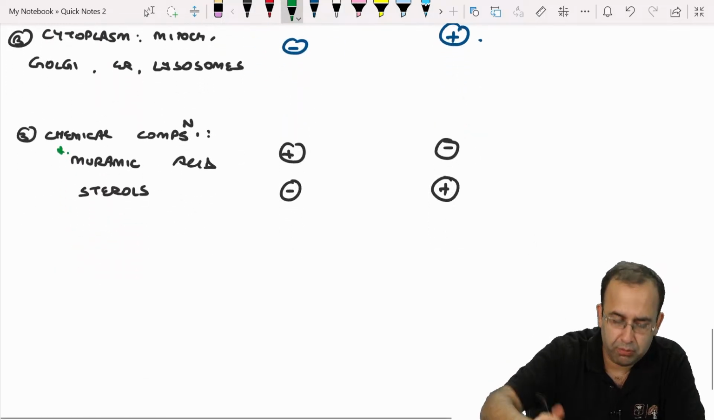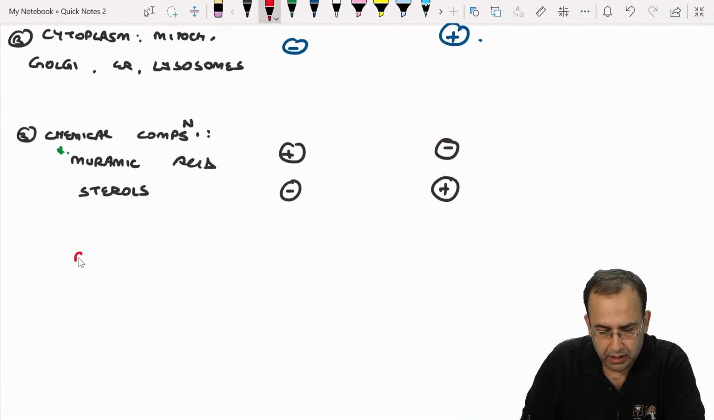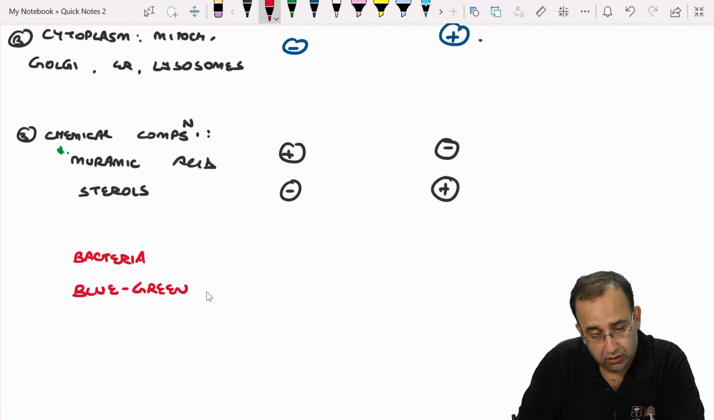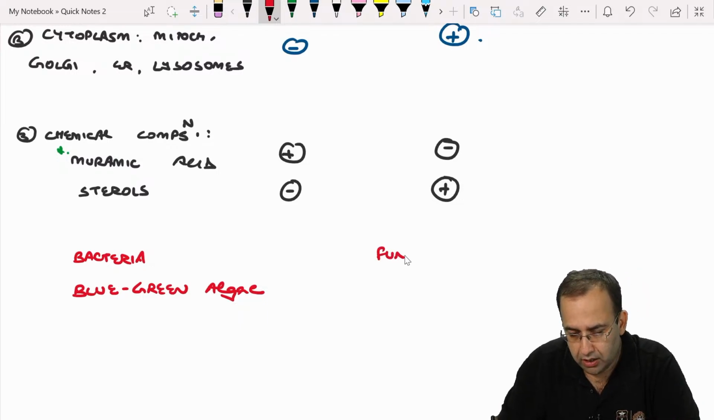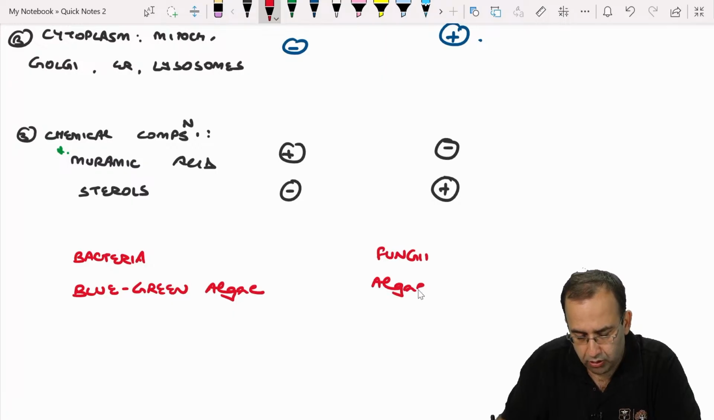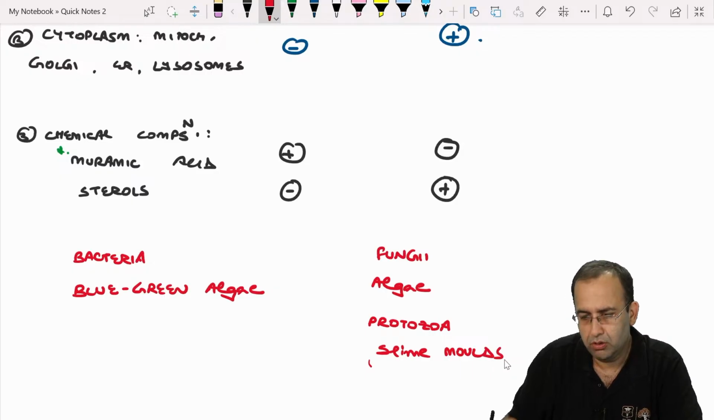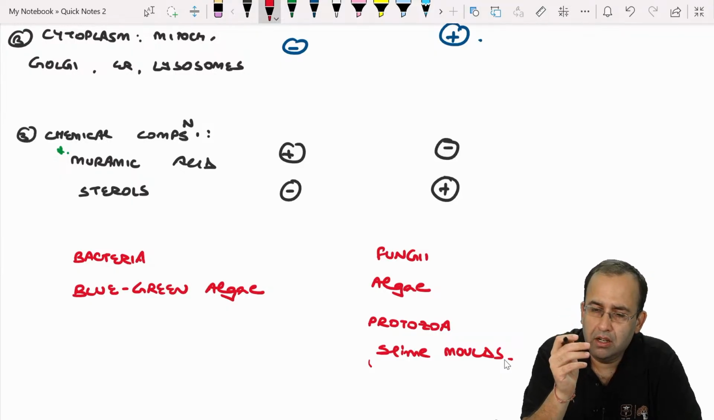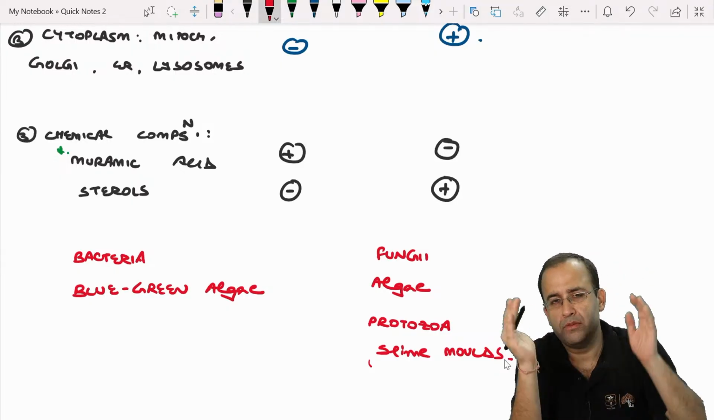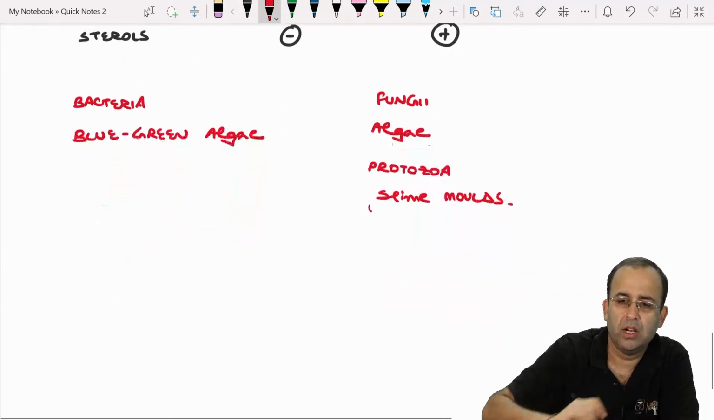And which are the examples of prokaryotes? That is bacteria and blue-green algae. All bacteria are prokaryotic. Bacteria and blue-green algae. It is only the blue-green algae which is prokaryotic, versus fungi, all the other algae, protozoa, and slime molds, which are eukaryotic. Fair enough, nothing major. So the first way of differentiating microorganisms was into two broad categories of prokaryote versus eukaryote.